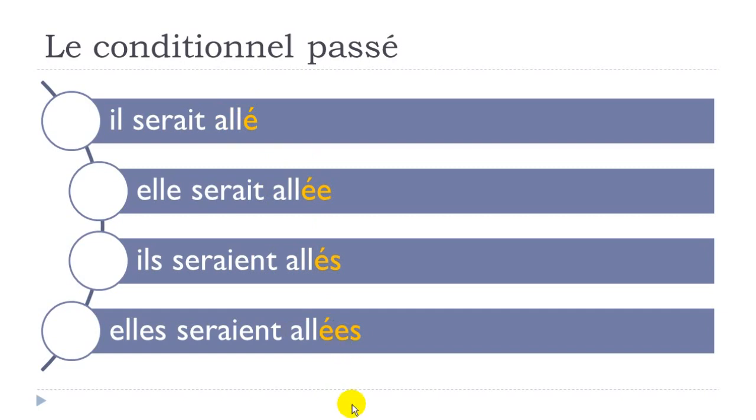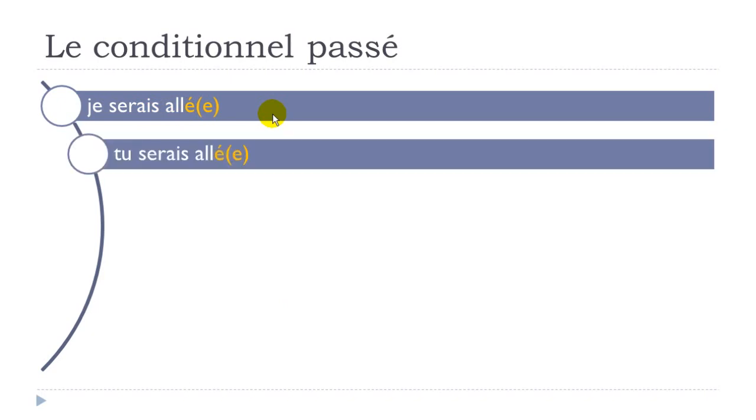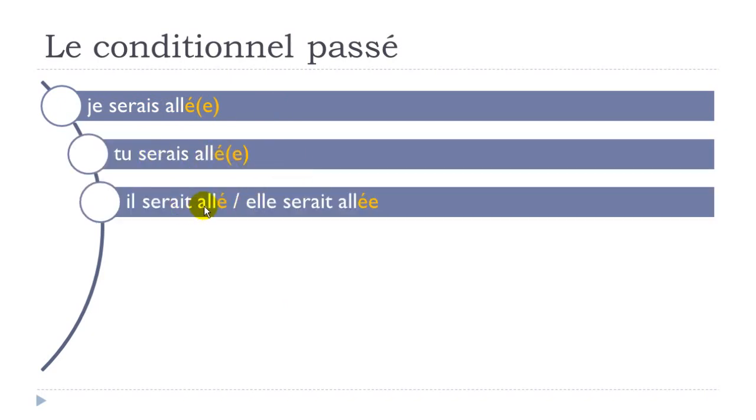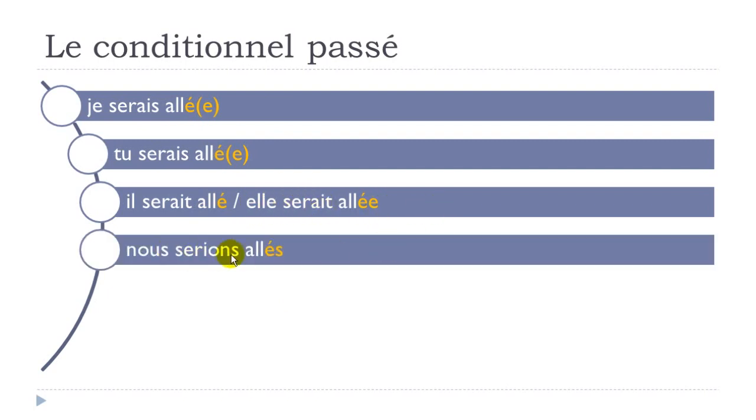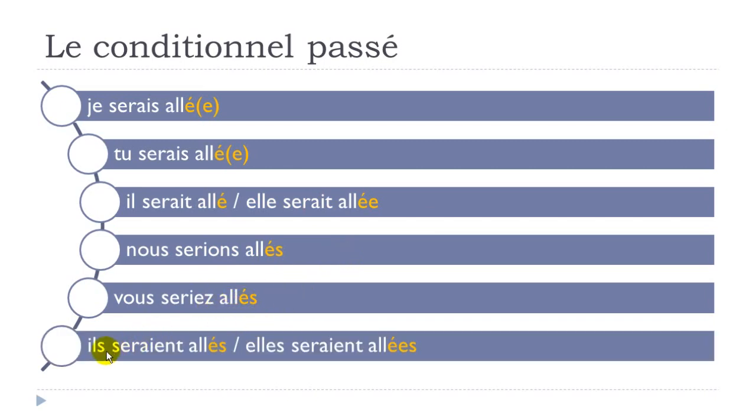Okay, so let's see now the full thing. So, je serais allé, okay, and then if you want to make the liaison, it would be more beautiful. Je serais allé. Tu serais allé. Il serait allé. Elle serait allée. Nous serions allés. Vous seriez allé. Ils seraient allés. Elles seraient allées. All right, so that's it.